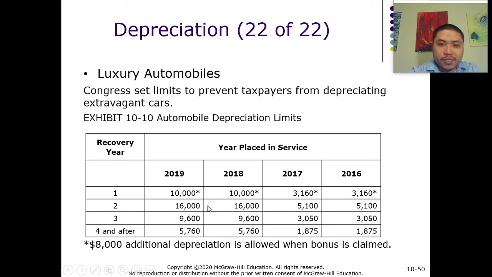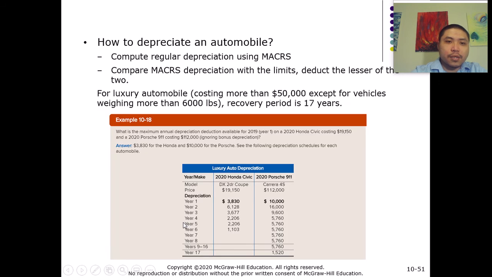So here's a table that gives us the automobile depreciation limitations. Depending on the year that the car is put into service, and depending on the recovery year, we can figure out the limitation of the automobile. So how do we calculate the depreciation amount for the automobile?